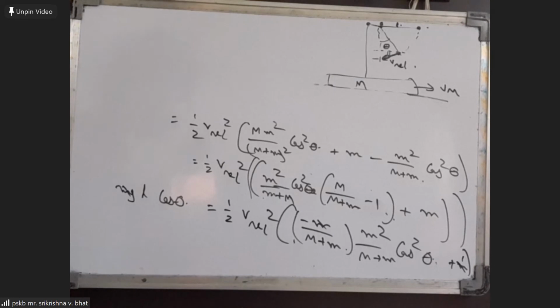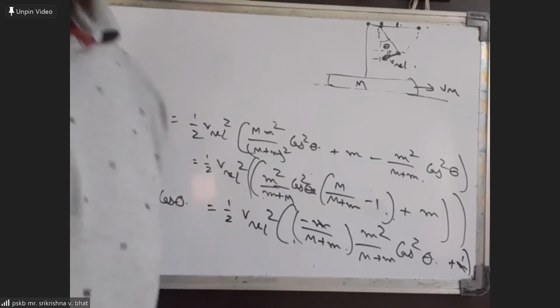No, I didn't follow actually. What are you saying? You take MGL cos theta equal to? MGL sin theta, I'm taking theta with the horizontal, sir. Okay. So MGL sin theta plus integral M AP dx will be half m into V relative square. So can we say AP we can write as capital T cos theta by capital M?